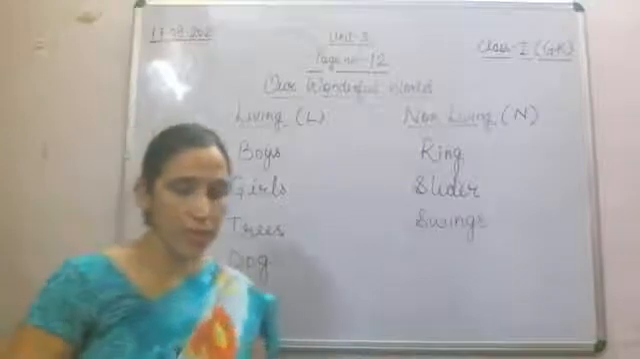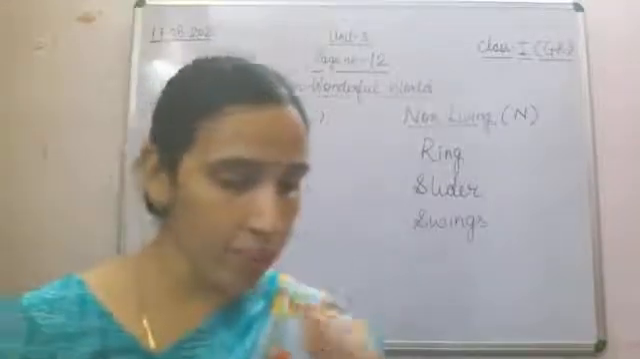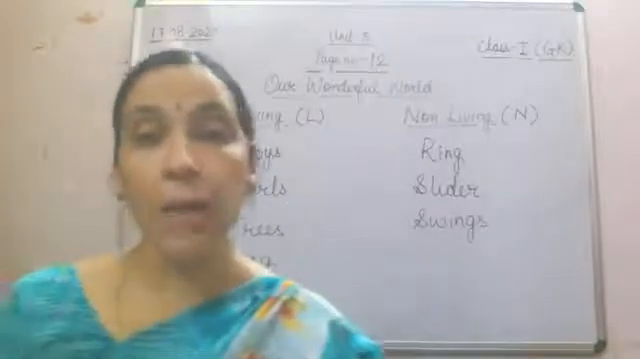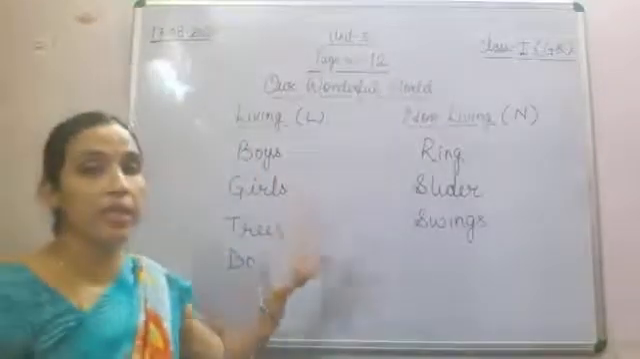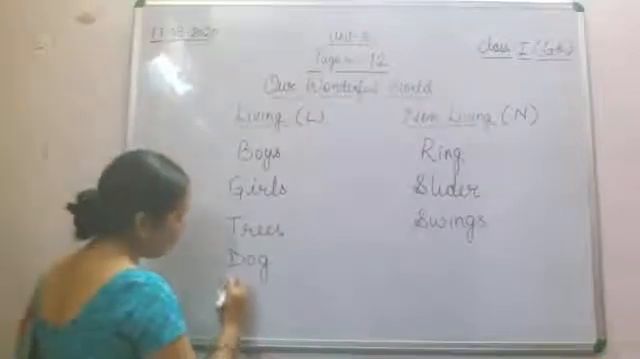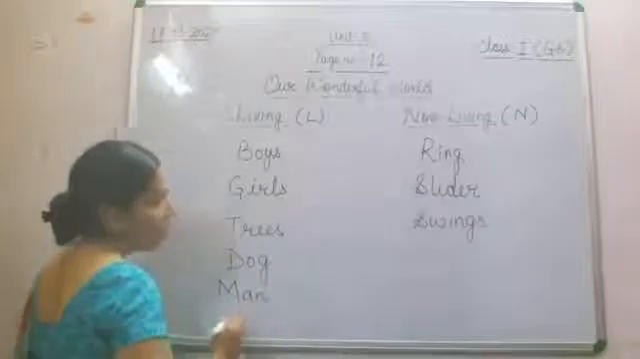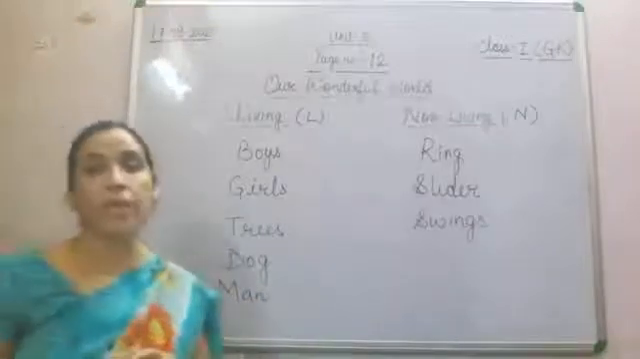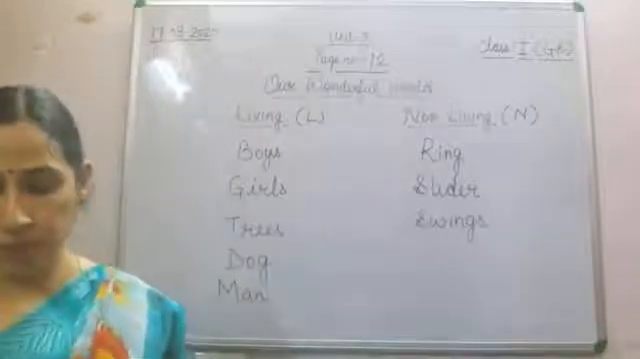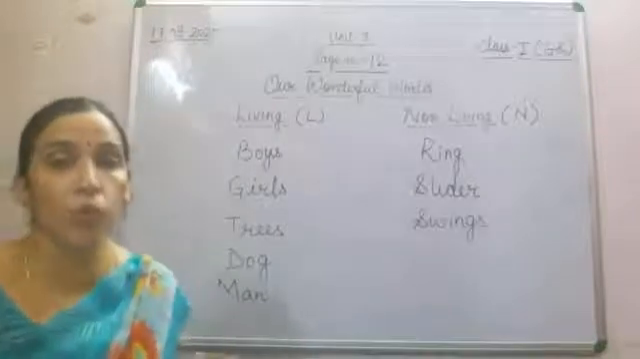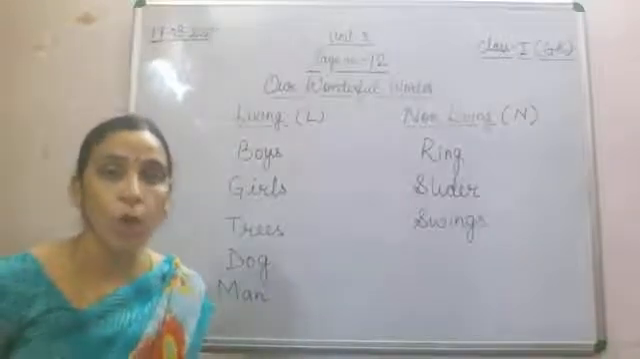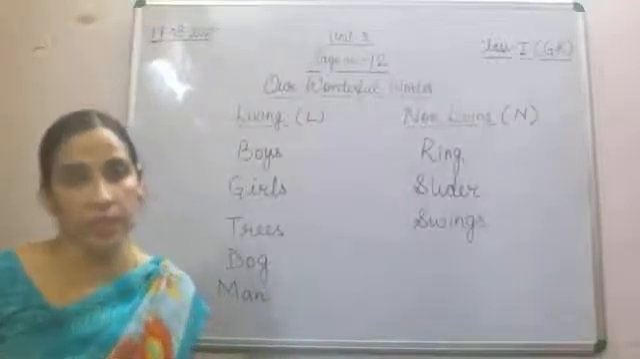Now what else do we have? In this we have a few more girls and a man is also there. Now a man also comes in the category of living things only because human beings grow, become older, they have their younger ones, they can breathe, they can move from one place to another place. So these all are the characteristics of living things.